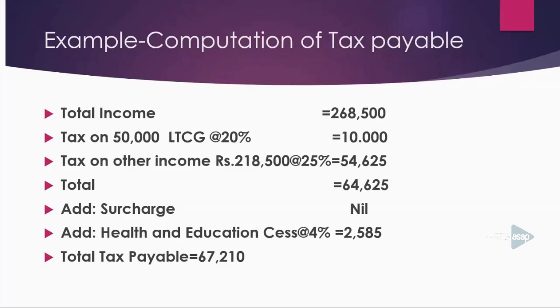Then add health and education cess at the rate of 4%. That is 64,625 multiplied by 4 by 100. Then the health and education cess will be 2,585. Then the total tax payable will be 67,210. Okay.